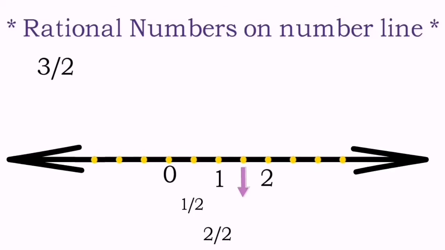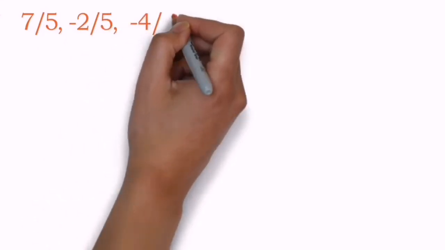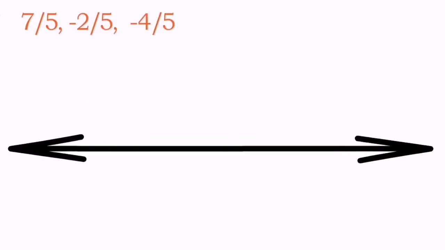So this was the exact procedure followed, but we skipped out the between numbers. It is okay if you skip out. I hope you have understood, and in that manner we showed all the other numbers. Now let's try to understand another rational number to be shown on the number line.